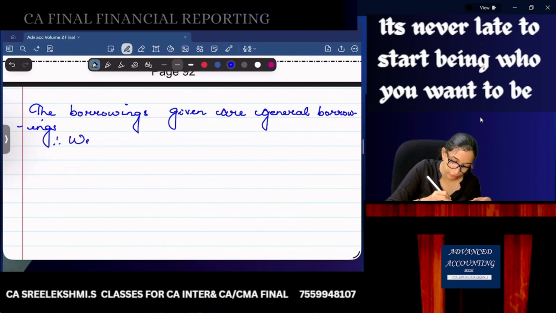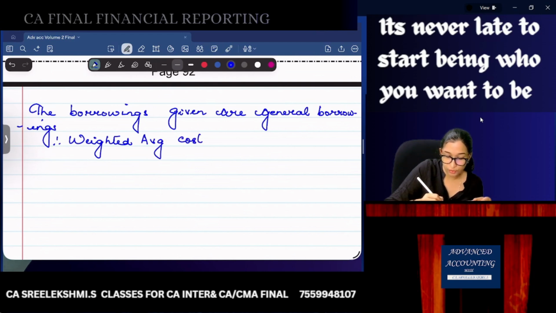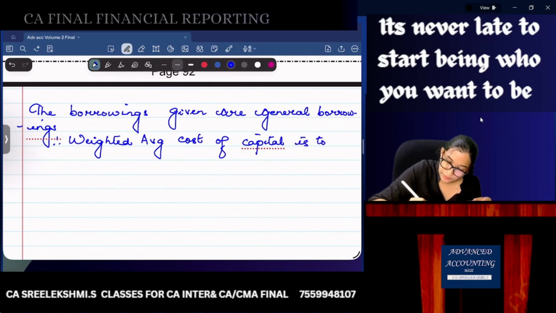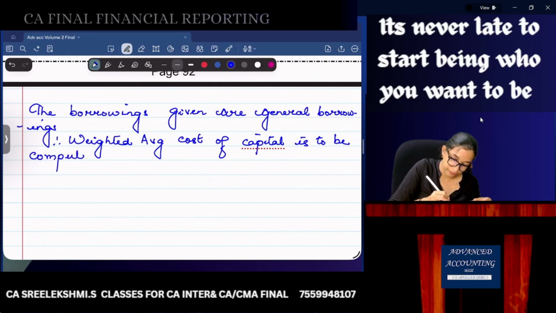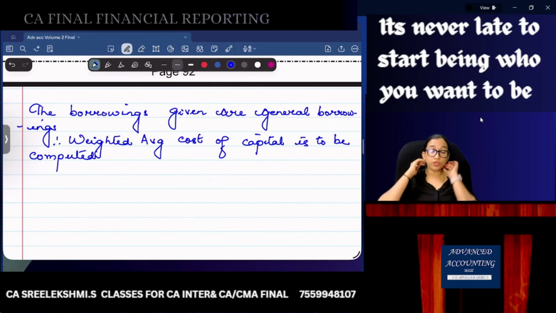Therefore, here we need to calculate what? Weighted average cost of capital is to be computed. How do you compute weighted average cost of capital?